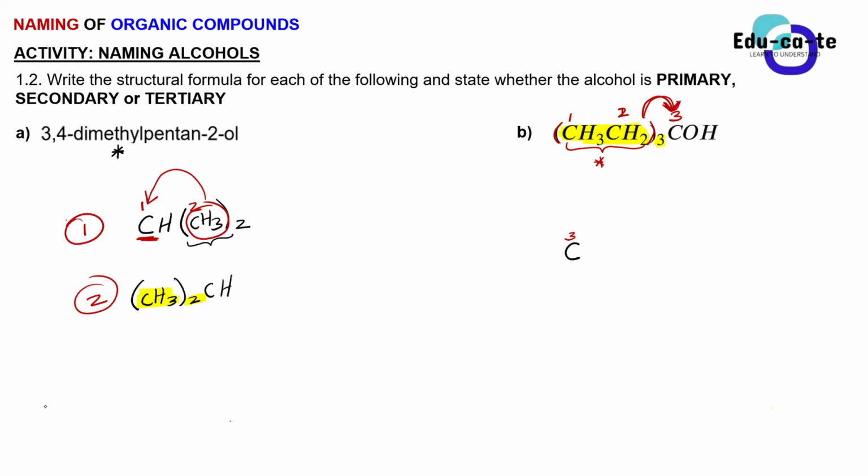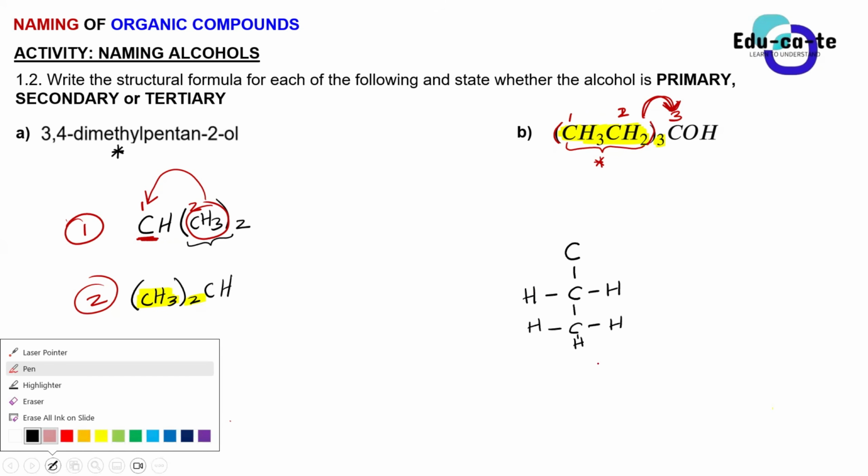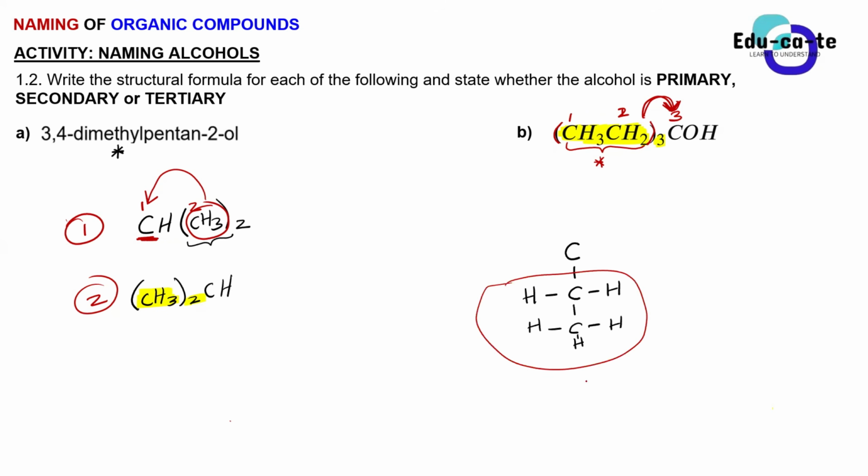Now let's write these groups. How do these groups look? This is CH3, CH2. We have a C bonded to 2 hydrogens, that is the CH2 part, and a C bonded to 3 hydrogens, that is the CH3 part. So basically what we have here is the group CH3CH2. It's known as an ethyl group. Do you guys see that?